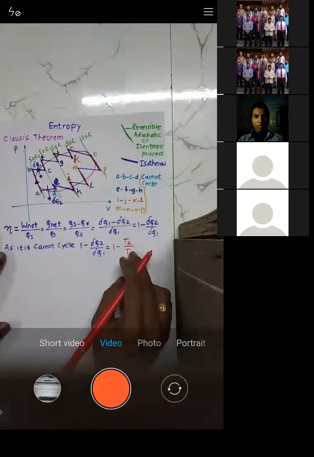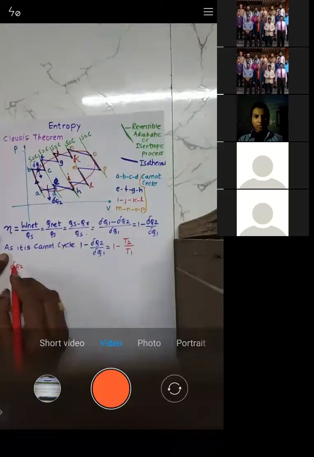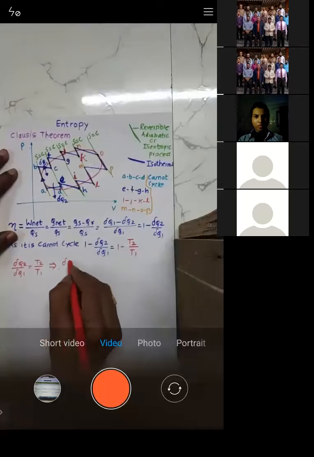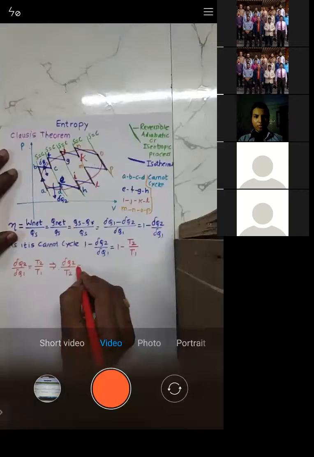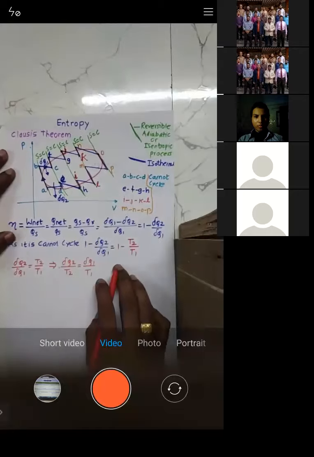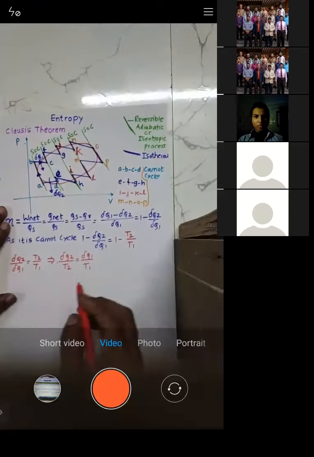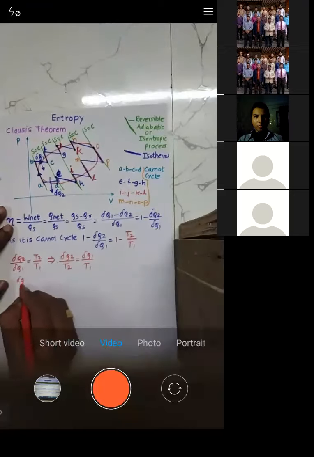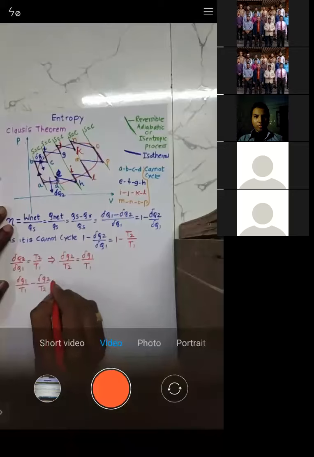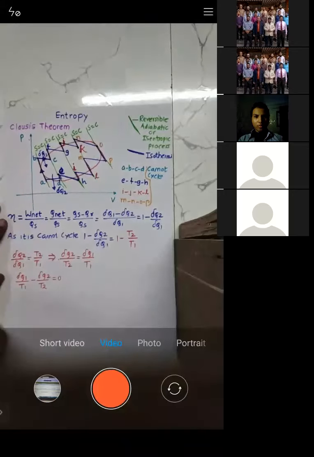From this expression, we can write del Q2 by del Q1 is equal to T2 by T1. So I'll write del Q2 by T2 is equal to del Q1 by T1. In another way, I will write this as del Q1 by T1 minus del Q2 by T2 is equal to 0.